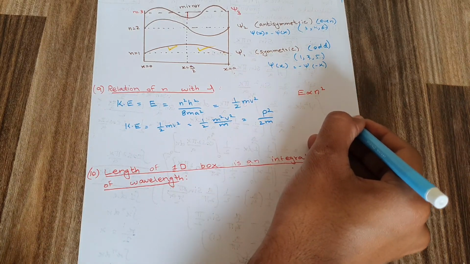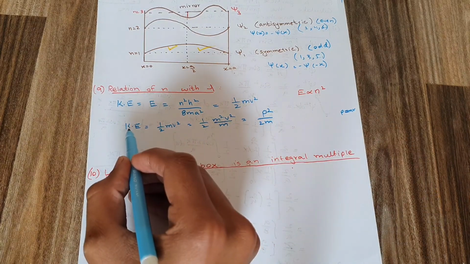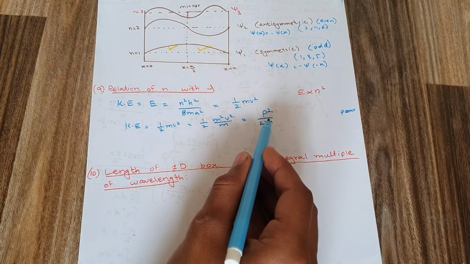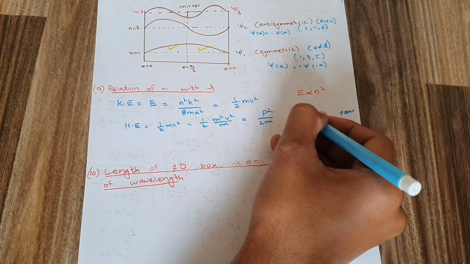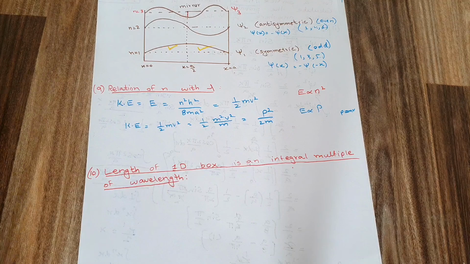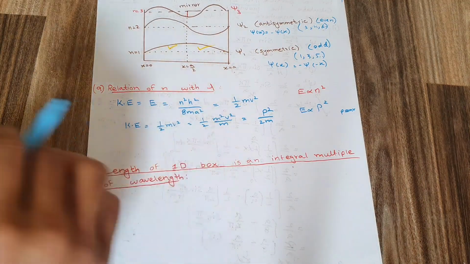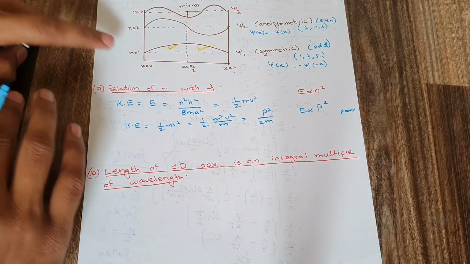As you know, momentum is equal to mv. Next, as you can see, my kinetic energy is directly proportional to momentum, so I can say that energy is directly proportional to momentum p. And how is it directly proportional? By p square.